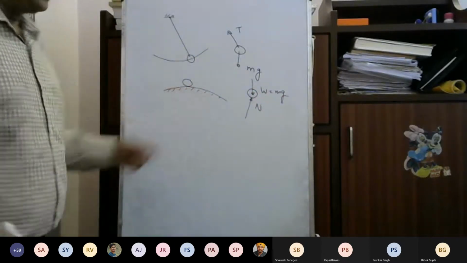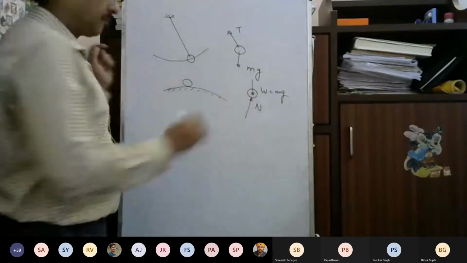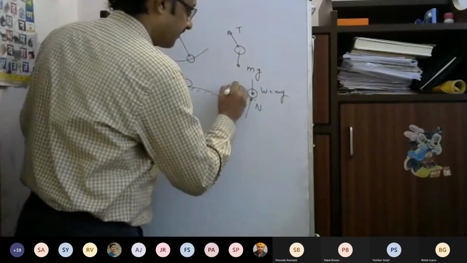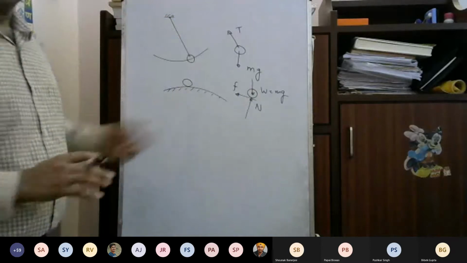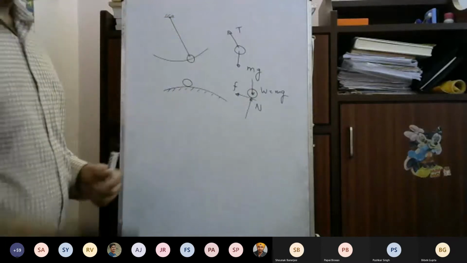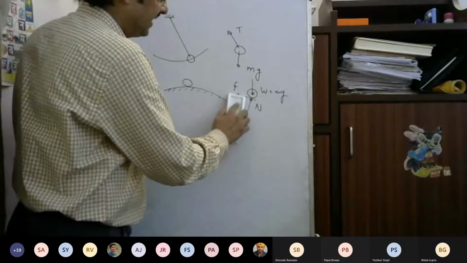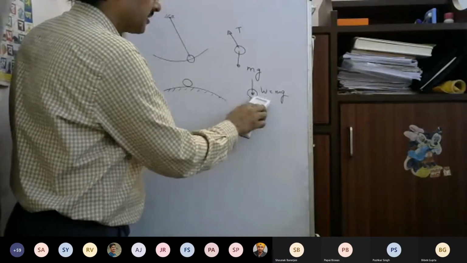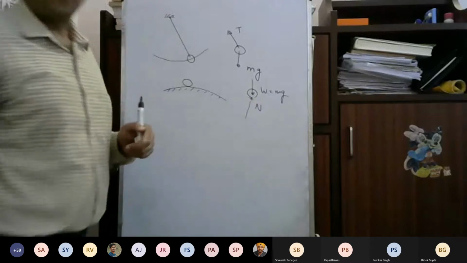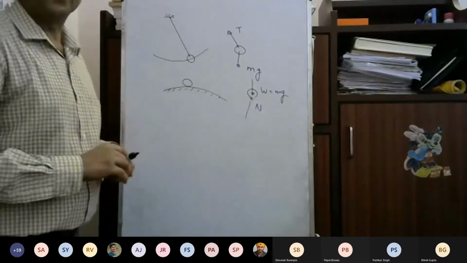Now there is a possibility that there may be frictional force as well, right? Frictional force may also be there on the surface. But for this entire analysis here, I will not consider the friction force. If the friction force is present in the constraint, then we will call these constraints non-ideal constraints.